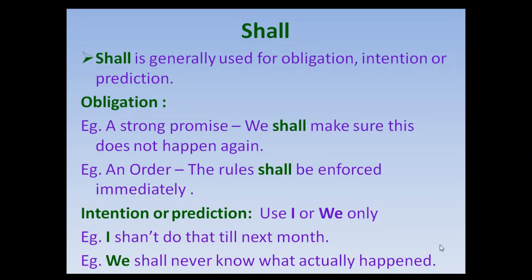Intention or prediction: use I or we only. I shan't do that till next month. So the word I shows the intention. We shall never know what actually happened. That is the prediction. In both cases, we use I and we, and both of them are telling you about intention or prediction.